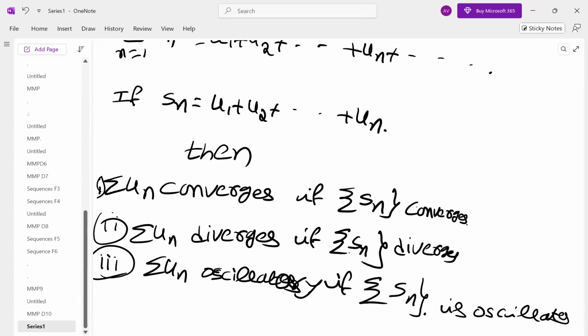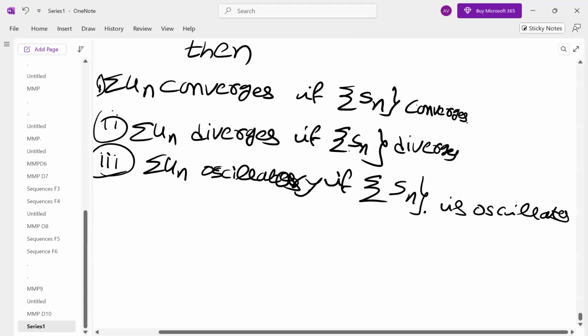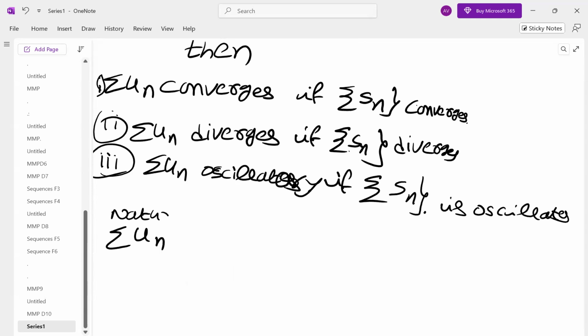This also is an oscillatory series, we call it. This is an oscillatory sequence, we call it. That means, what is the meaning? The nature of summation un is the same as the sequence Sn.